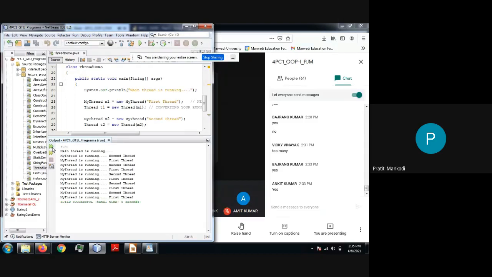we want. We can have a little bit of control over this, not entire control, because when you are dealing with a process and a thread, you're actually working at the operating system level, right? You are actually challenging the scheduling algorithm. So it is not always necessary that you can get the same output which you have desired, but yes, you can control a little bit. So every time we run, we may get different output, even though we have done it as per our logic. Got it, guys? Got it or not?